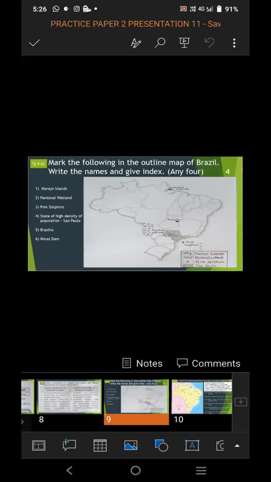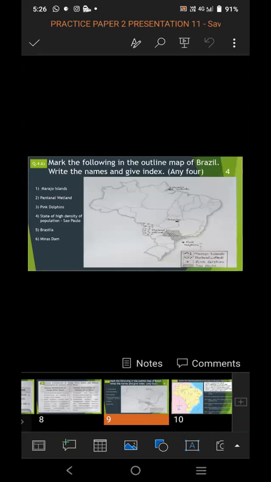So this is the proper way of map filling. Marajo Island, Brasilia, Pantanal Wetlands, Sao Paulo, and Pink Dolphin. You can see Marajo Island is marked, Pantanal, Pink Dolphin, and the state with high density of population.